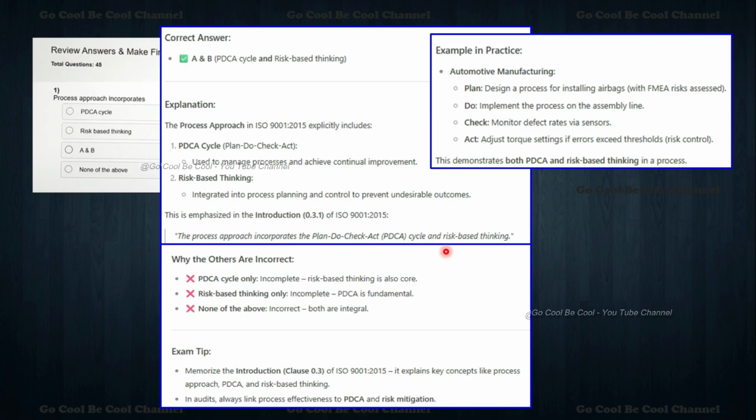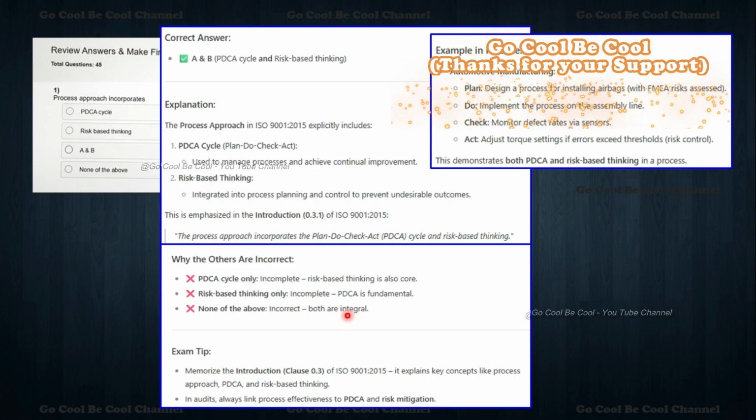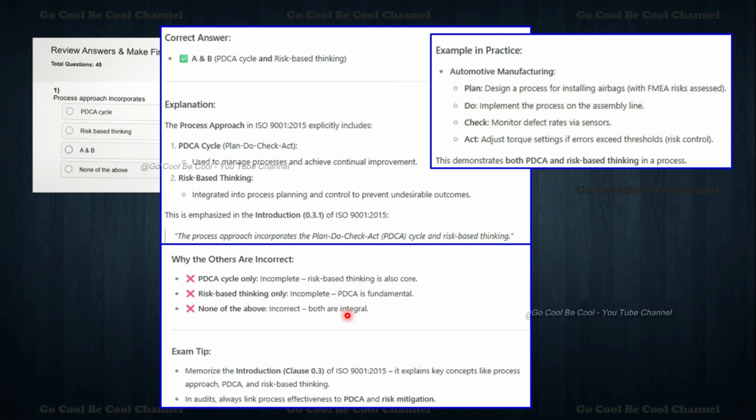So why are the others incorrect? PDCA cycle only is incorrect, because risk-based thinking is also one of the core, main areas we are supposed to think about. Risk-based thinking only is incorrect, because PDCA is also fundamental. So none of the above is incorrect. They are integral parts. So exam tip, generally we are supposed to memorize that. The introduction of 9001:2015 explains the key concepts like process approach, PDCA and risk-based thinking.